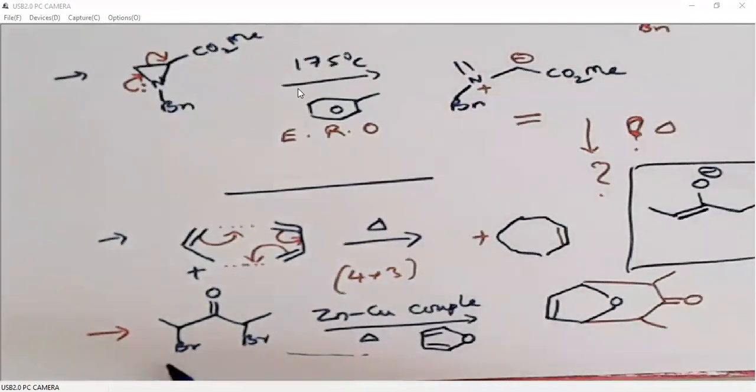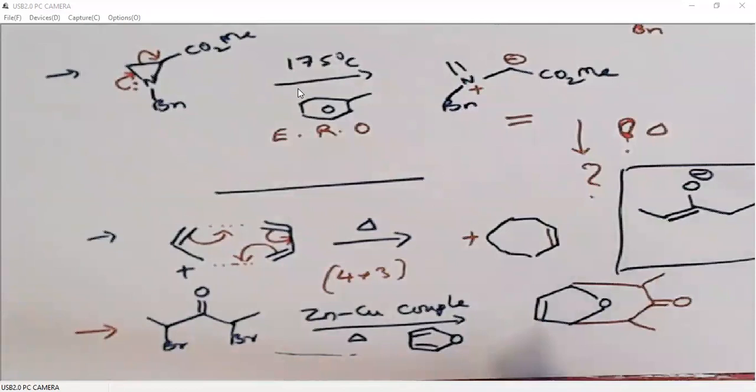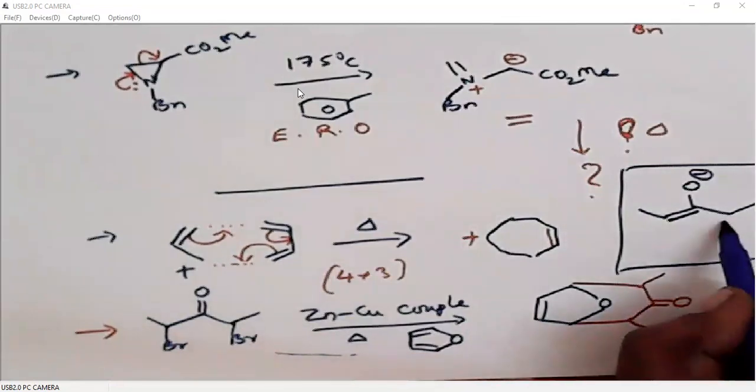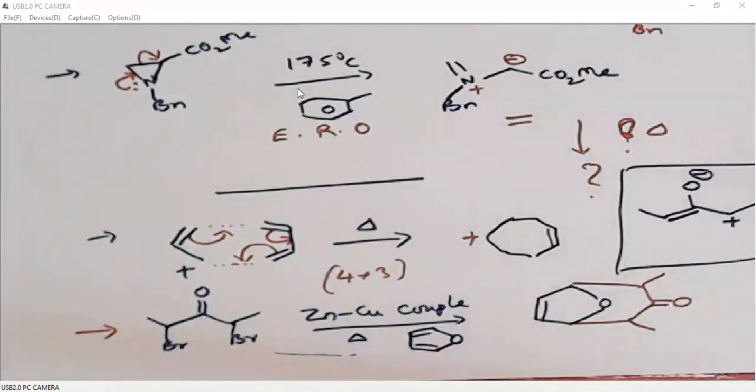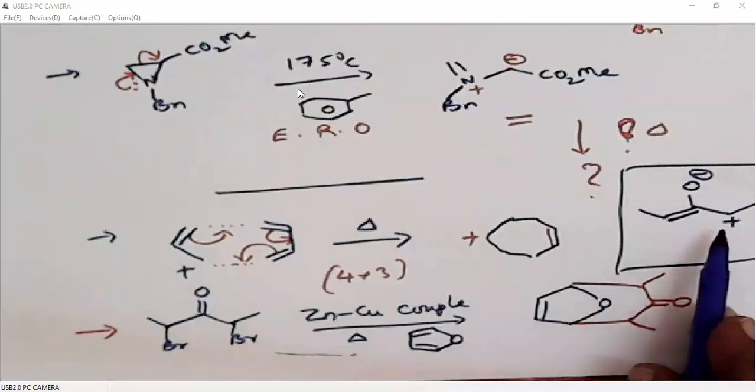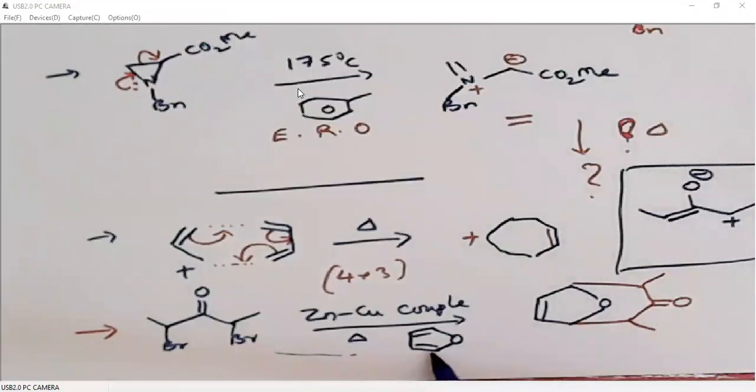So it will be leaving. Then it generates this enolate ion. Under the same conditions, this bromide ion will also be leaving. So it generates a carbocation here. So this is the intermediate which will undergo a 4+3 cycloaddition with this diene. So we generate a bicyclic system.